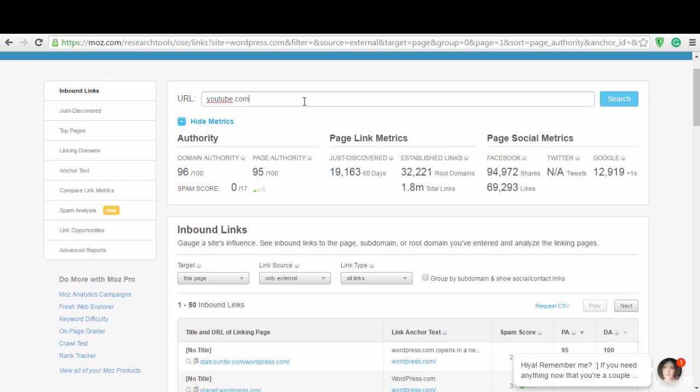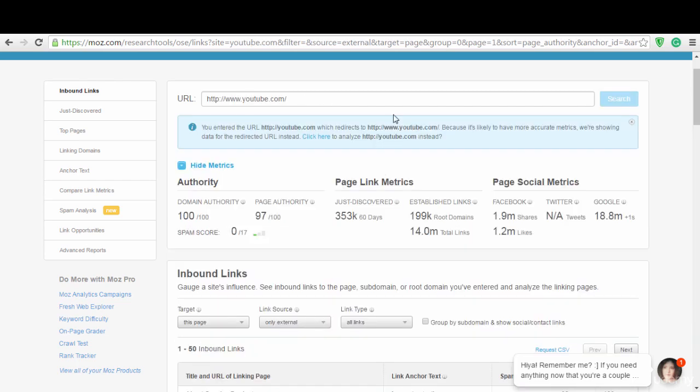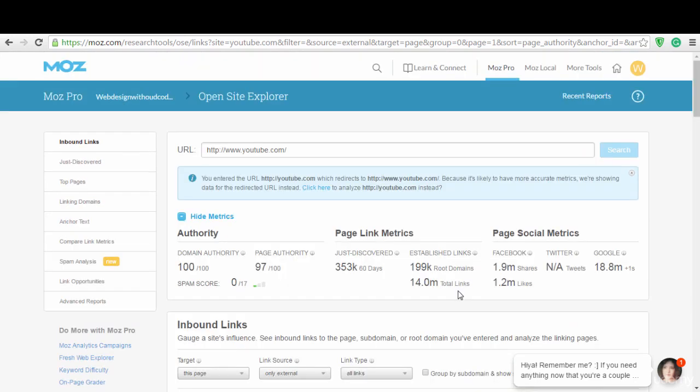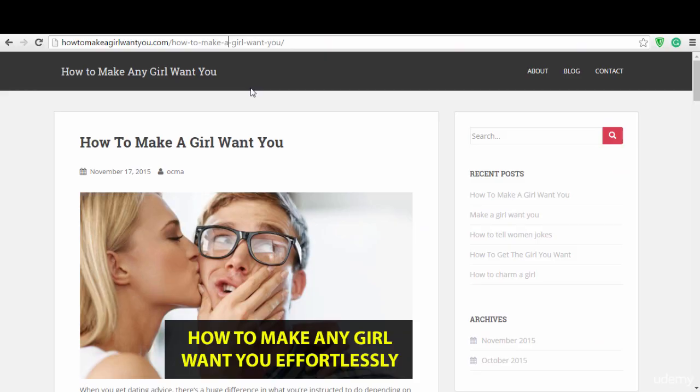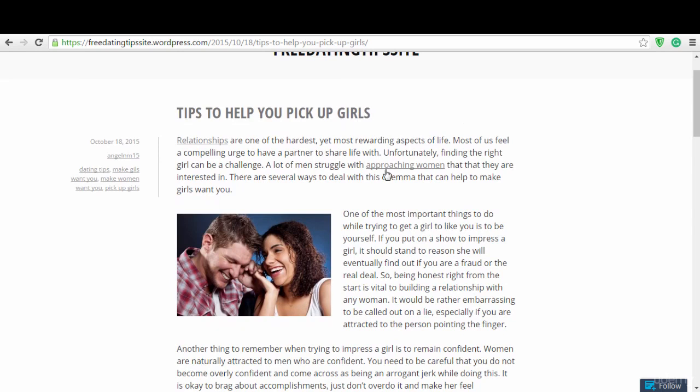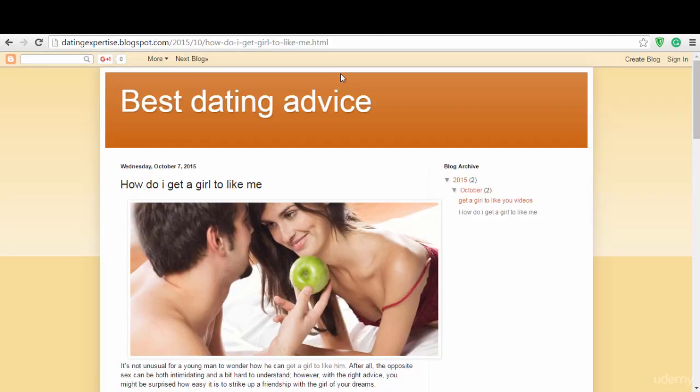If I search for youtube.com, here you can see the domain authority is 100 and the page authority is 97. Now let's take a look at how to make a girlwantsyou.com. What I've done here is I went to WordPress.com and posted an article and then linked back to that site. So here you can see this approaching woman article is linking straight away to how to make a girlwantsyou.com. And I've done the same thing with blogspot.com.